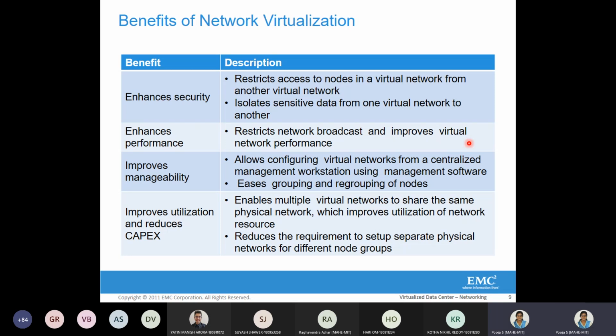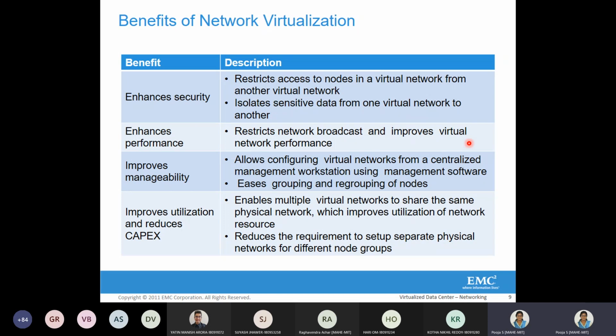Okay, so how do we do the manageability? It improves manageability. As I told you, the hypervisor also comes with management software, where it manages the traffic. If it is virtual machine migration traffic, it handles that, and if it is just fiber channel storage access, the hypervisor handles that too.